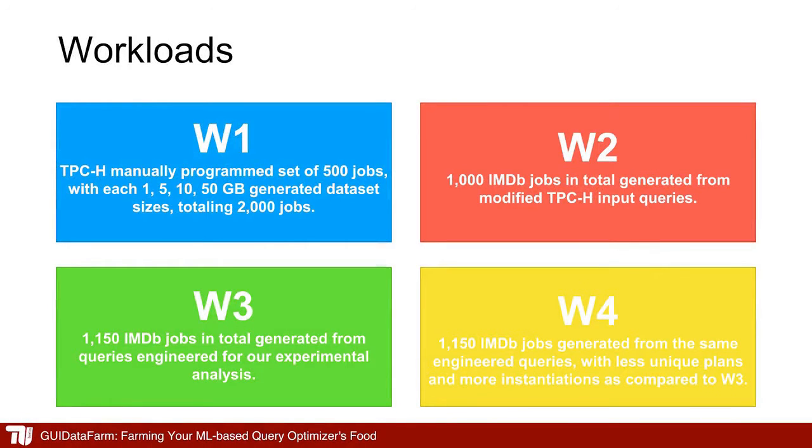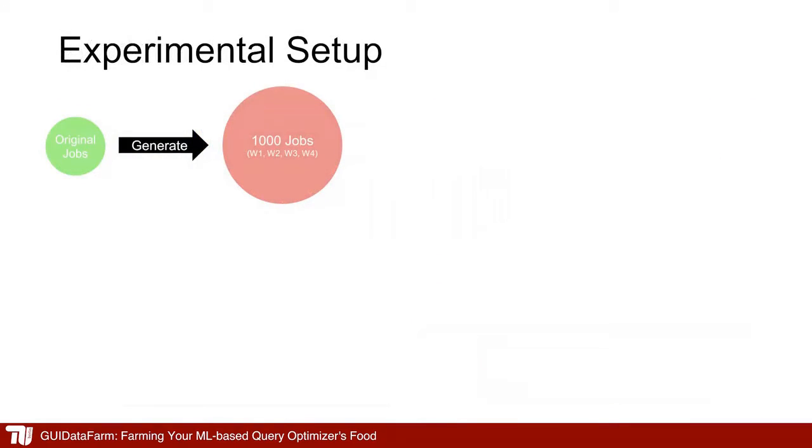To be more specific, let's go to the experimental evaluation. We also analyzed the performance of GUI data farm. For this, we generated 4 large heterogeneous datasets. We introduced them as W1 to W4. In the interest of time, we will only show W1 and W3, which are the most heterogeneous amongst each other. Let's look at the experimental setup.